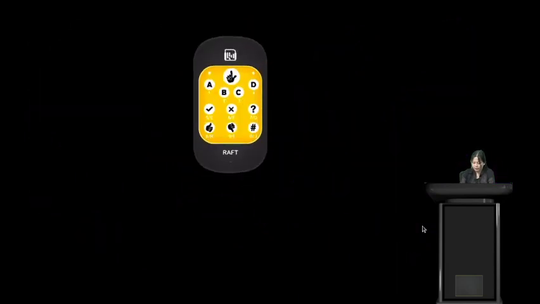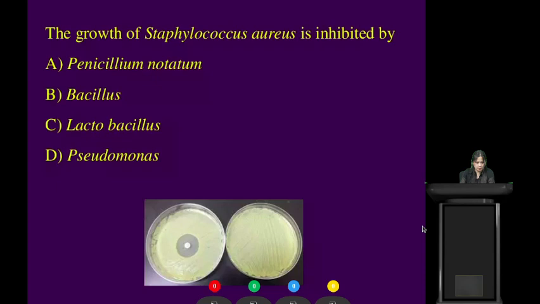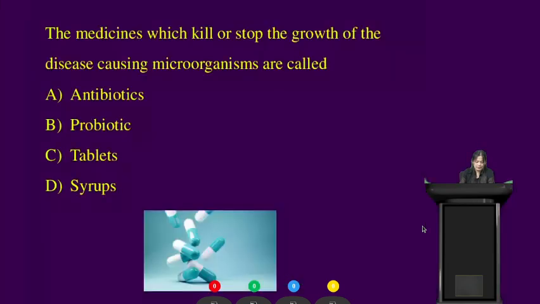Alright students, we have another question. Please get your rough devices ready. The question is, the medicine which kill or stop the growth of disease causing microorganisms are called. I'm giving you 10 seconds for this question. Your time starts now. The medicine which kills or stops the growth of disease causing microorganisms are called which of the following?